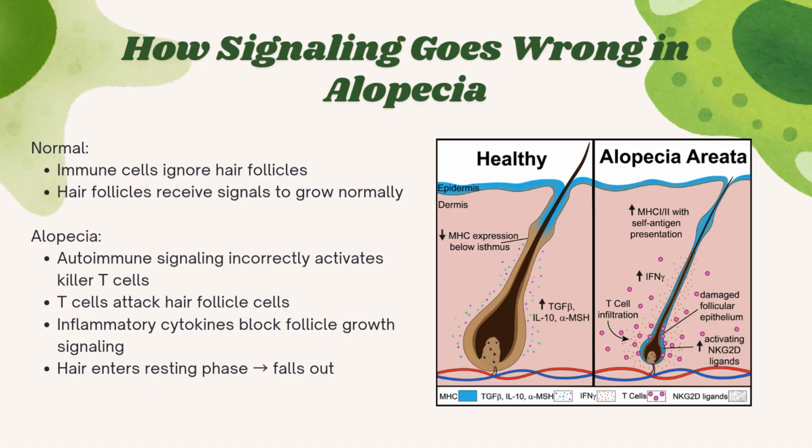So, in alopecia areata, autoimmune signaling malfunctions and causes killer T cells to mistakenly target hair follicle cells. T cells attack the follicle, leading to local inflammation. Inflammatory cytokines, which are basically immune signaling molecules, block growth signals, preventing the follicle from entering its active growth phase. As a result, hair follicles enter a resting phase prematurely, causing hair to fall out.